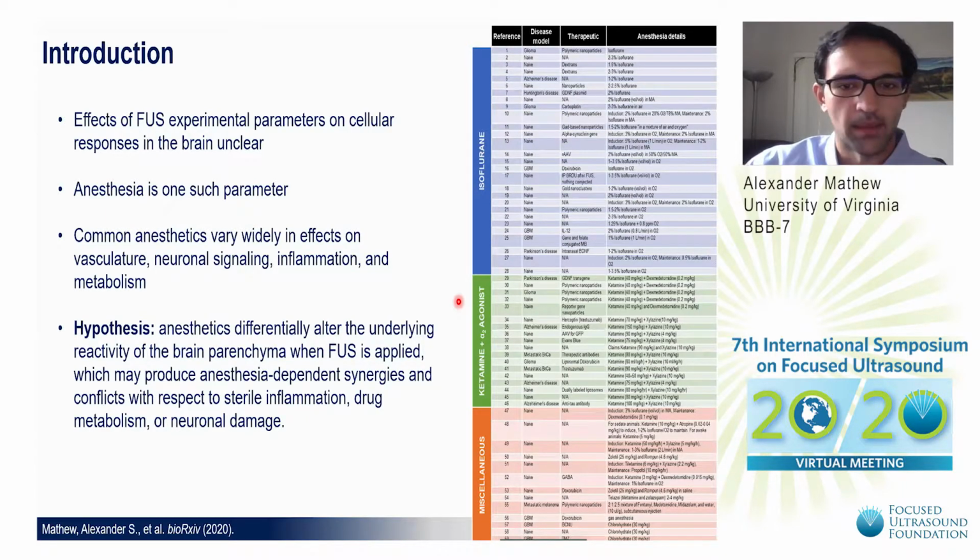And this led us to hypothesize that when we layer in FUS, these anesthetics may differentially alter the underlying reactivity of the brain. And this will ultimately produce anesthesia-dependent synergies and conflicts with respect to sterile inflammation, drug metabolism, or neuronal damage.